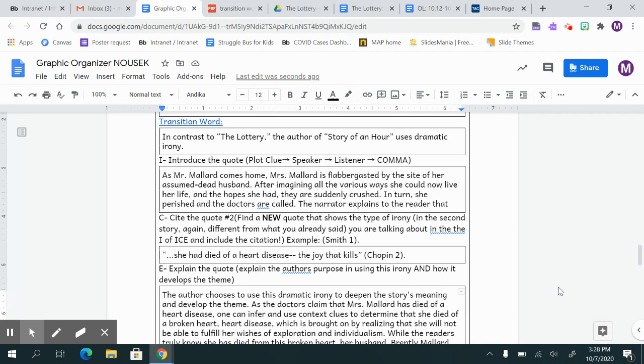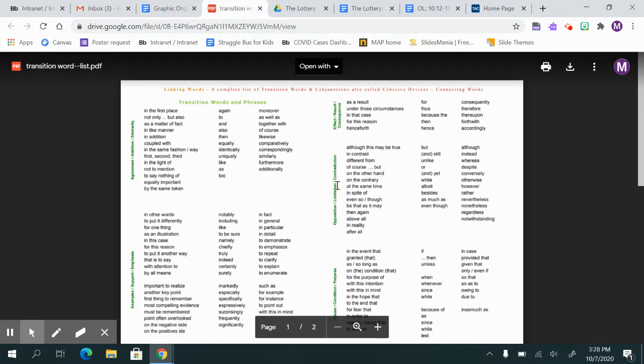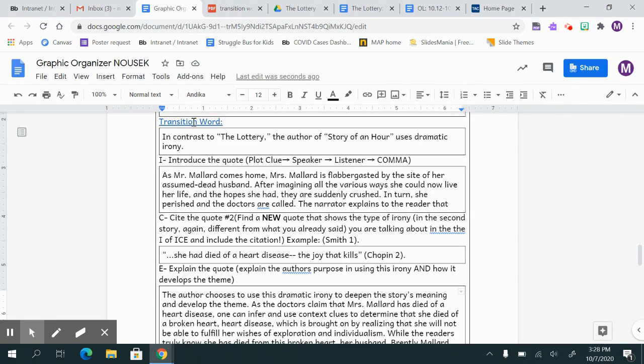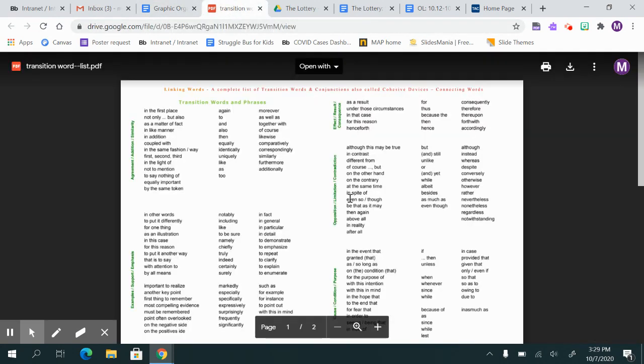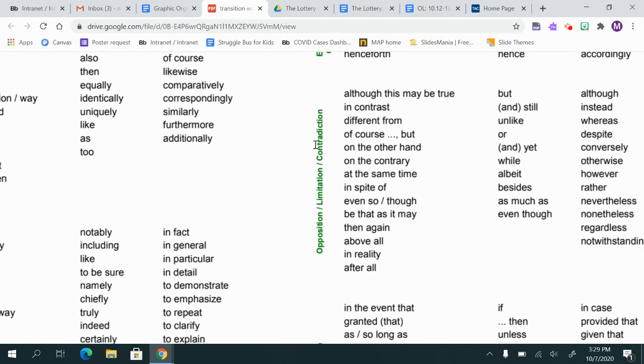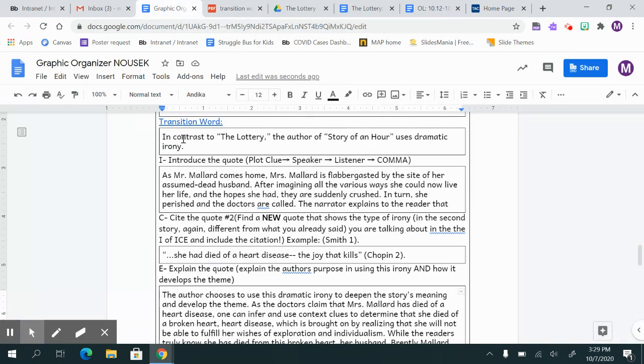Because the second body is looking at a second type of irony and a second work, you want to use a transition word that's going to show that you're going to be on the opposite side or contrast from something. So if you click on the hyperlink provided here with the transition word, it will take you to this document and you can zoom in and see contradiction. Pick one from this area. Okay. So I said, in contrast to The Lottery, the first text that we worked with, the author of Story of an Hour uses dramatic irony.